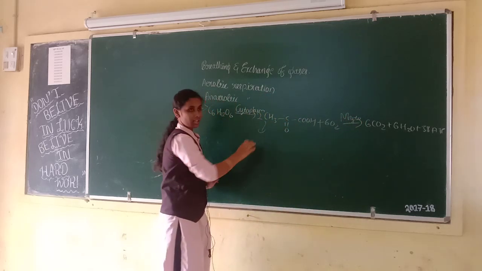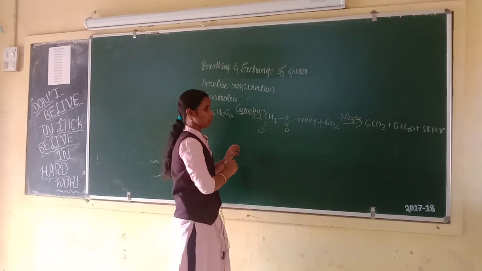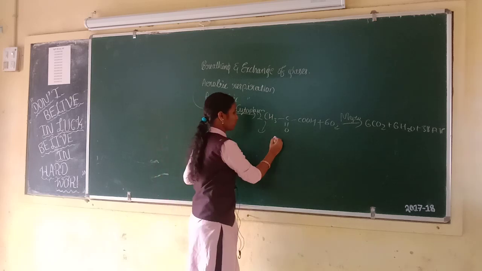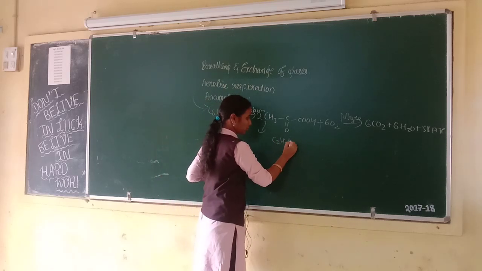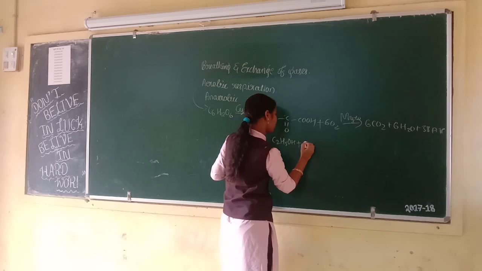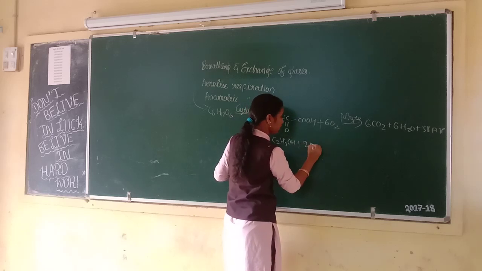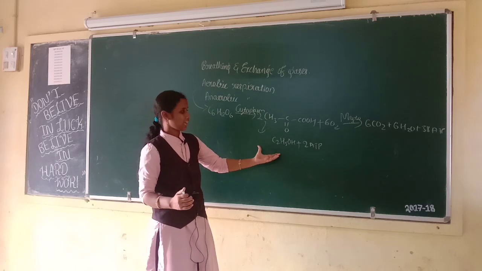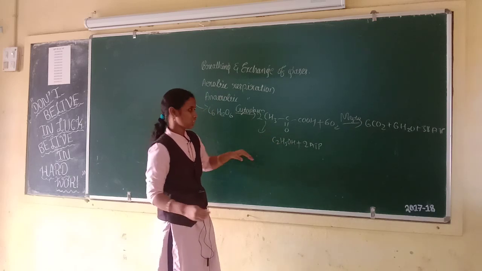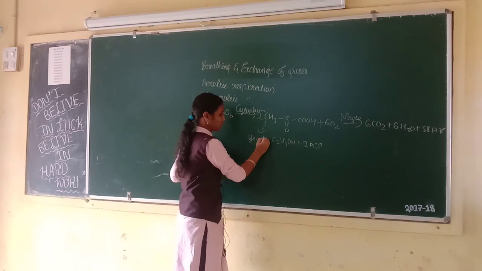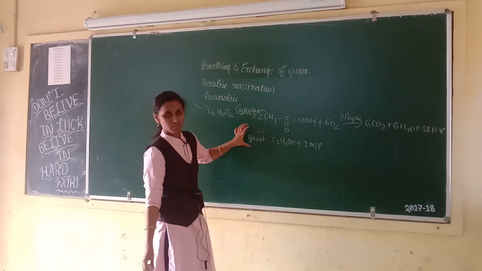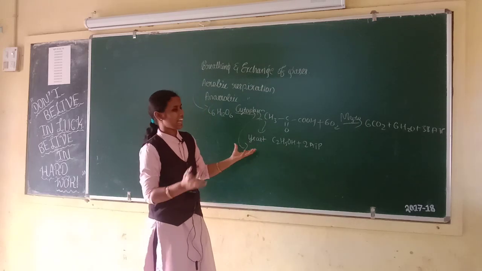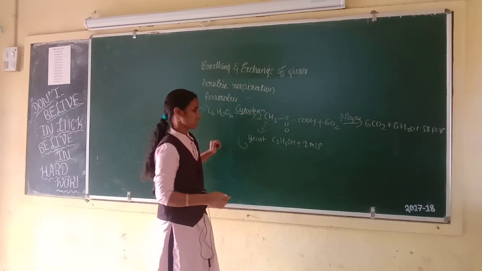Next, in the absence of oxygen, without oxygen, pyruvic acid is converted into ethanol, C2H5OH, plus 2 ATP energy. This process takes place in lower organisms like fungi, like yeast. This is anaerobic respiration.